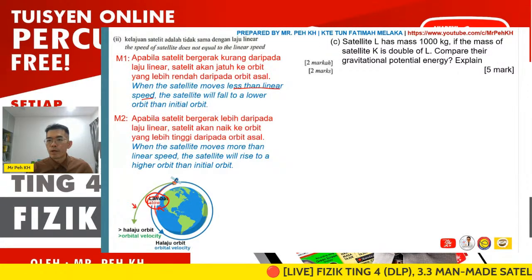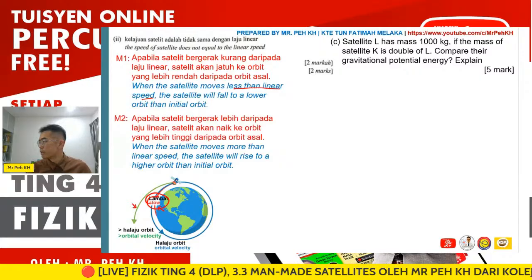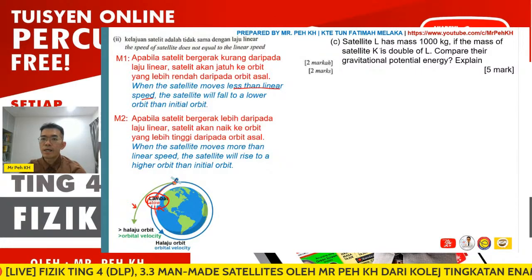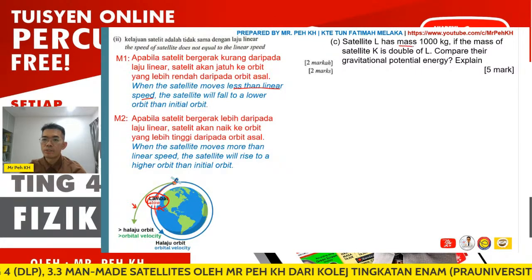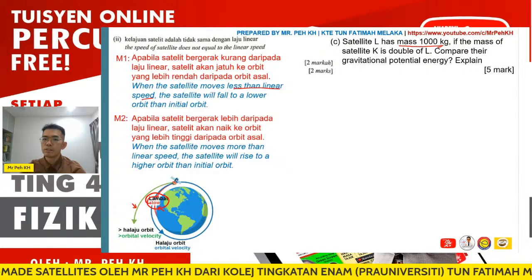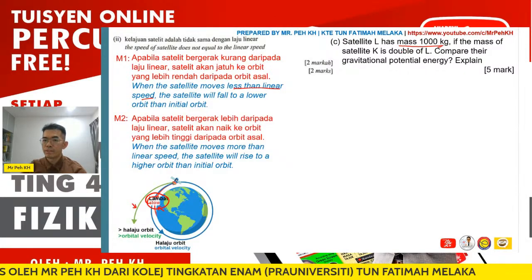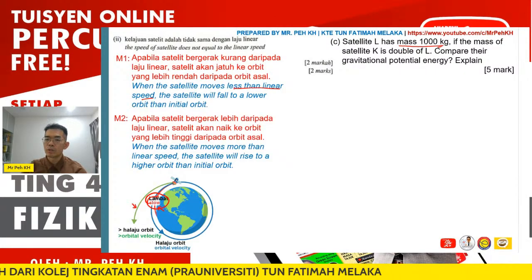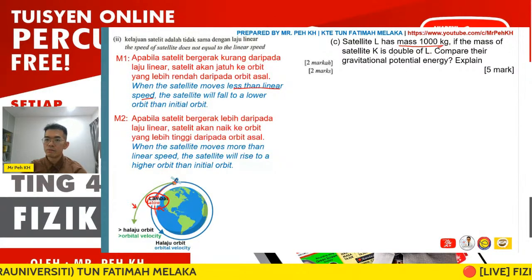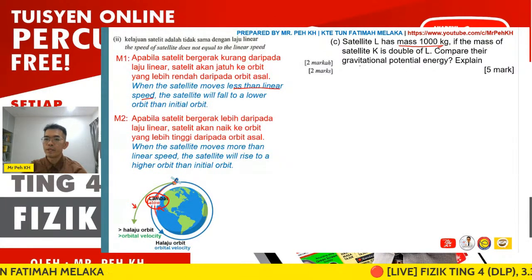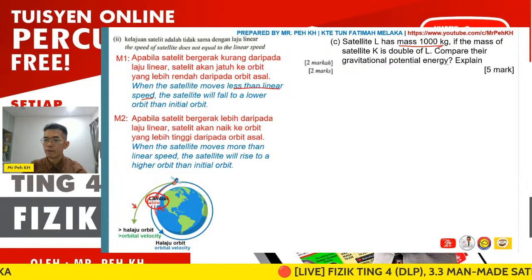Then here we have one calculation question related to gravitational potential energy. Satellite L has a mass of 1000 kg. Just now the question gave L and K the same mass, right? But here, if the question changes so that the mass of K is double that of L, we compare their gravitational potential energy.